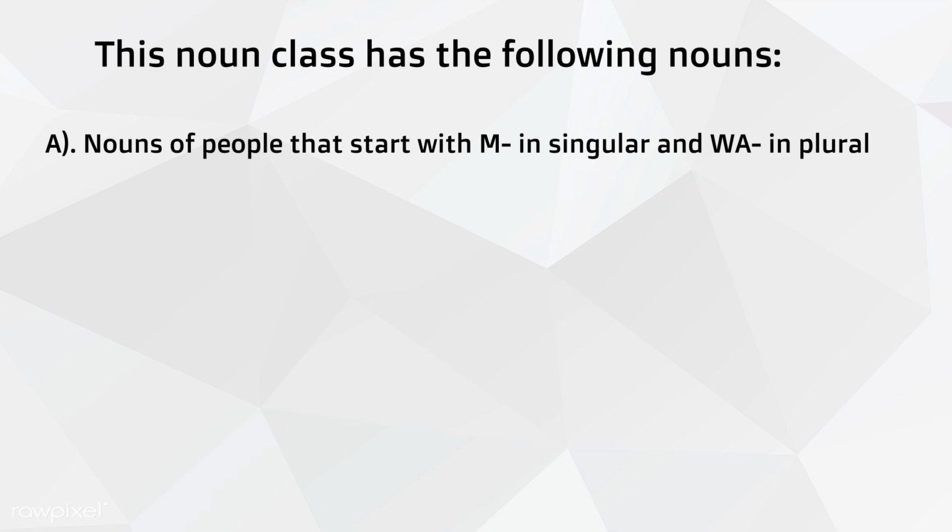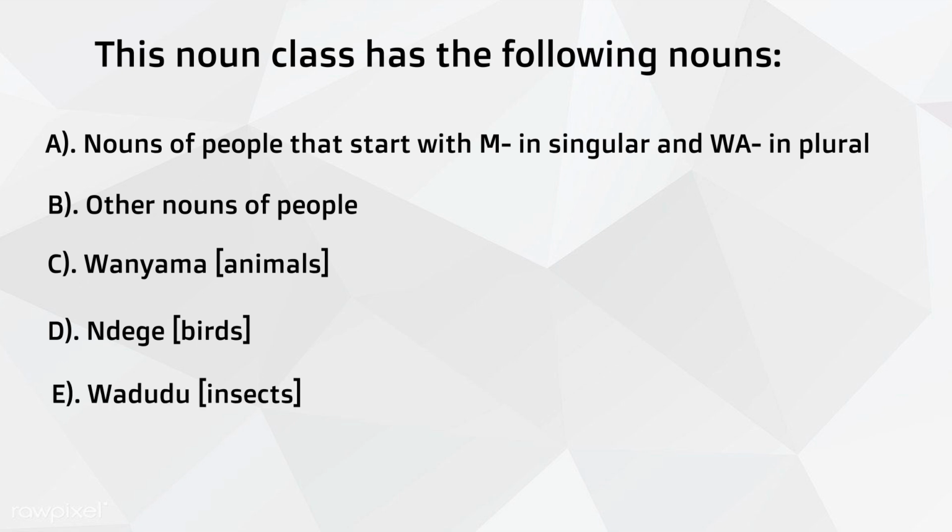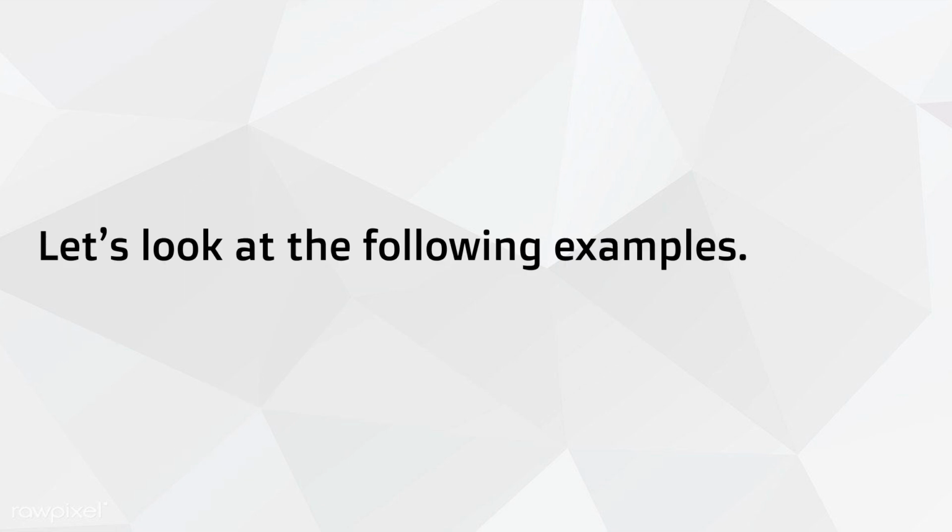The first group is nouns of the people that start with m- in singular and wa- in plural. The second group is other nouns of people. The third group is animals, wanyama. The fourth group is birds, ndege. The fifth group is insects, wadudu. And then the sixth group is fish, samaki. So let's look at the following examples.